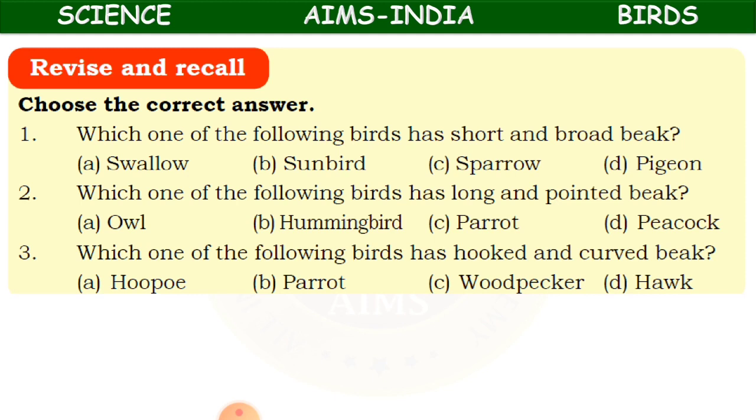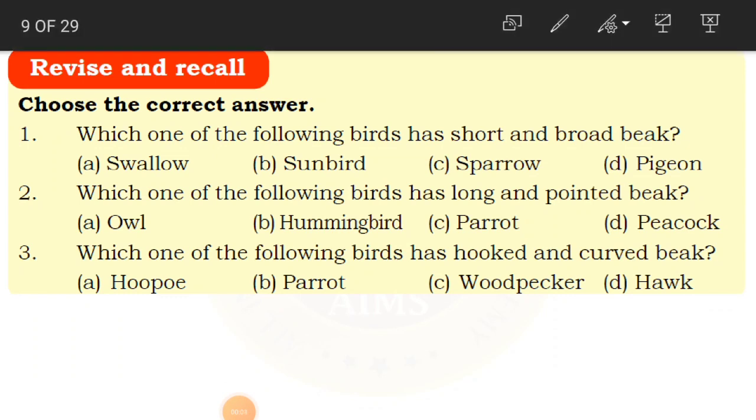Which one of the following birds has a short and broad beak? Is it A. swallow, B. sunbird, C. sparrow, or D. pigeon? Which one, children? Yes, it is swallow. It has a short and broad beak. And how is its beak, children? It is sticky also, so it can catch flying insects.